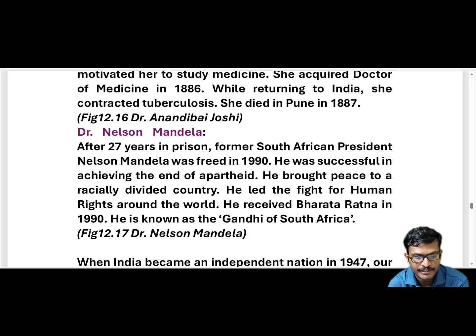He was successful in achieving the end of apartheid. Apartheid means separation, treating one person differently based on this. So he achieved this, and he brought peace to a racially divided country. Based on racial discrimination, this kind of discrimination was first experienced by Gandhiji. We have discussed based on color, he was thrown out of the train, though he had a first class train ticket. He was thrown out of the train by the British authorities.